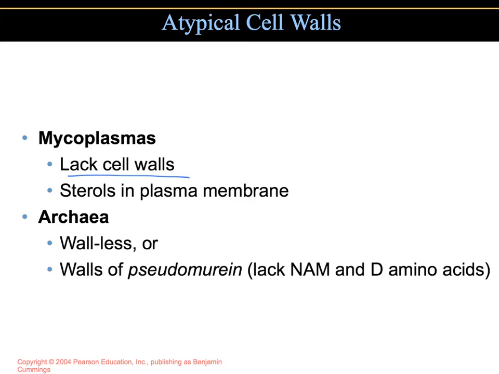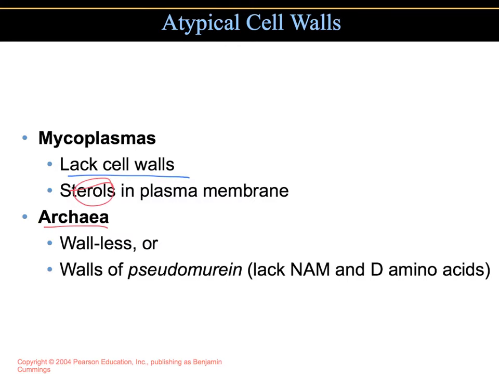Their plasma membranes are unique among bacteria in having lipids called sterols. And the sterols are believed to help protect them from lysis or rupture, which is great because they have no cell wall to protect them from that. So the sterols are believed to do that particular function.